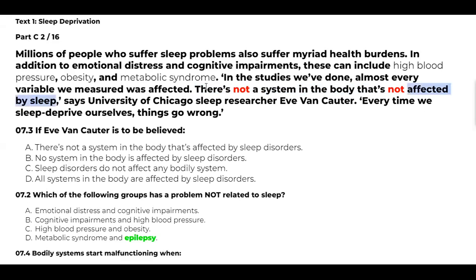So are you getting the idea of the negative method, all of you? I hope you are getting it. Alvin, very clear now? Yes, sir. Okay, good. I'm just asking one or two people because nobody else is answering. So all systems in the body are affected by sleep disorders is equal to all the participants in this class have heard about paracetamol. It is the same thing. There is not a participant in this class who has not heard about paracetamol. I hope you are getting this point very well. And the answer, all systems in the body are affected by sleep disorders, will be the correct one.